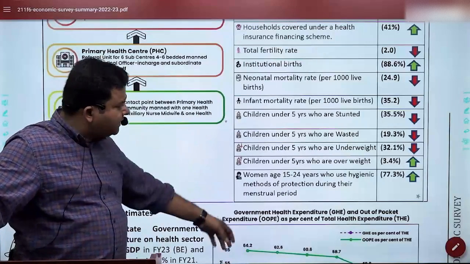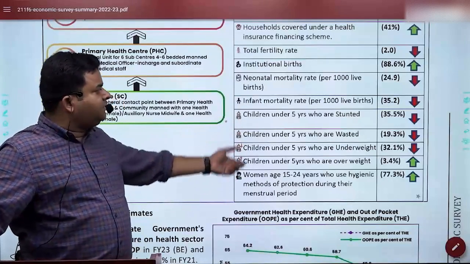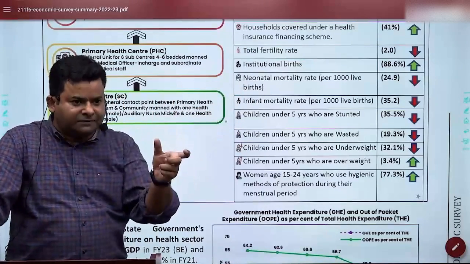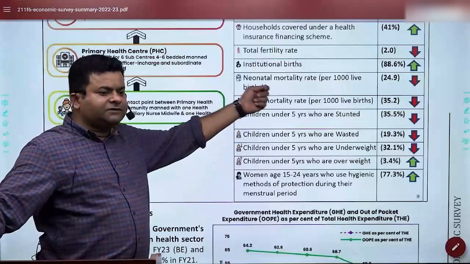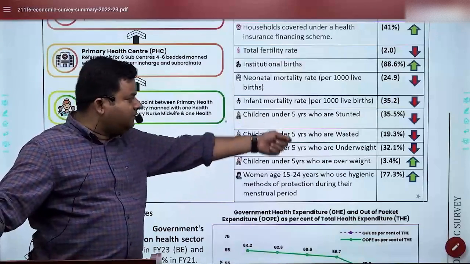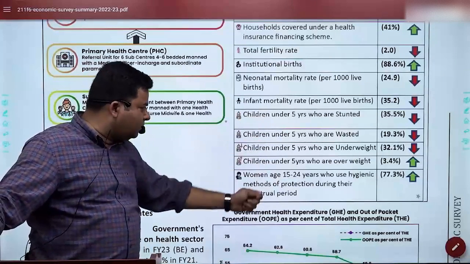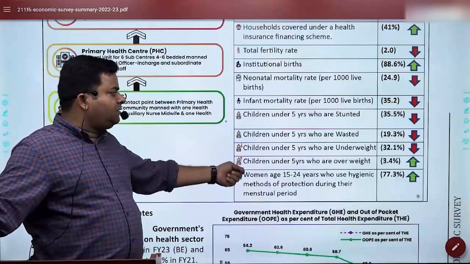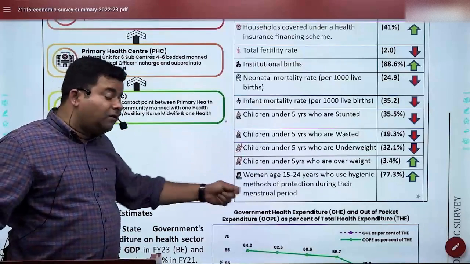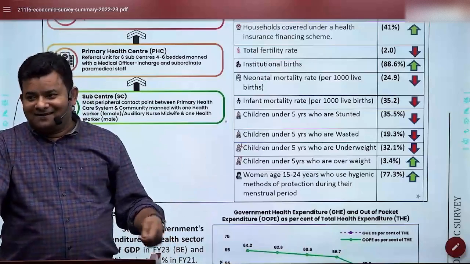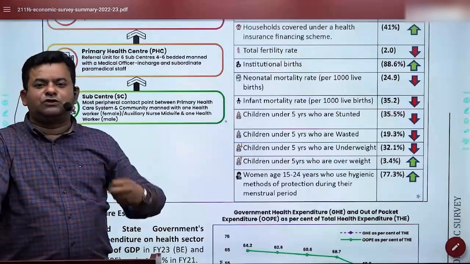Neonatal mortality rate has gone down. Infant mortality rate. Neonatal mortality rate is for the first 4 weeks. Infant mortality rate is for 1 year. Children under 5 years, that has also gone down, stunting, wasting and all. Underweight has gone down, but overweight has increased. That is something which is called food swamp.